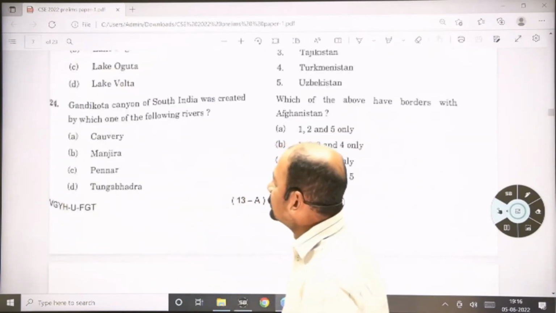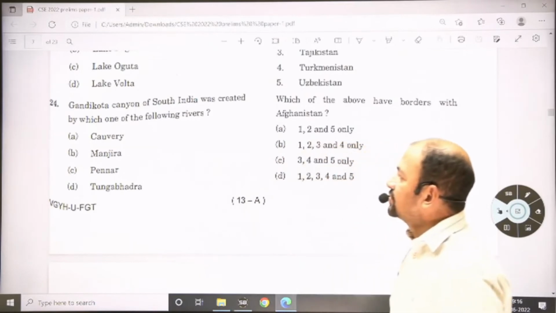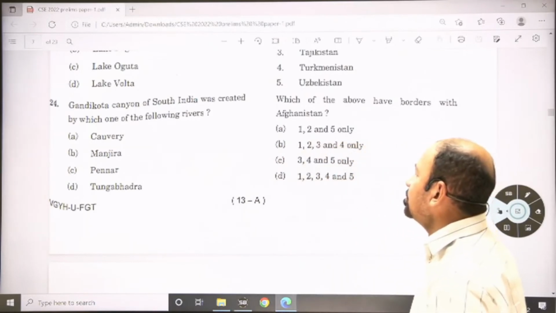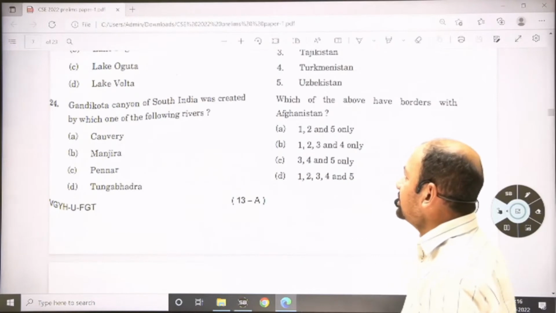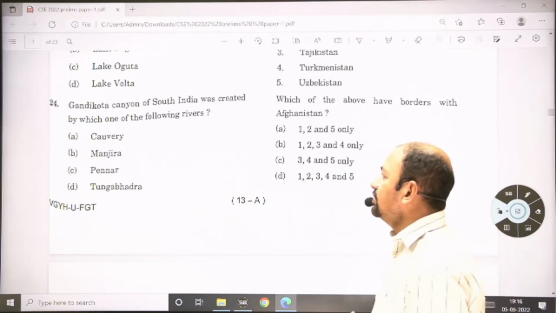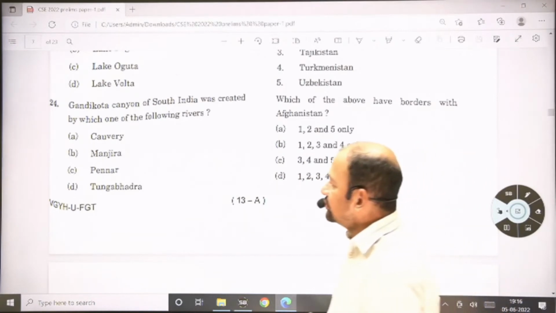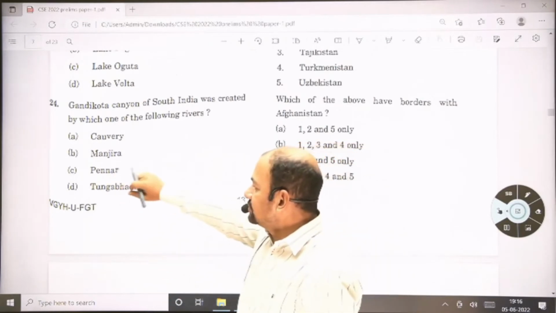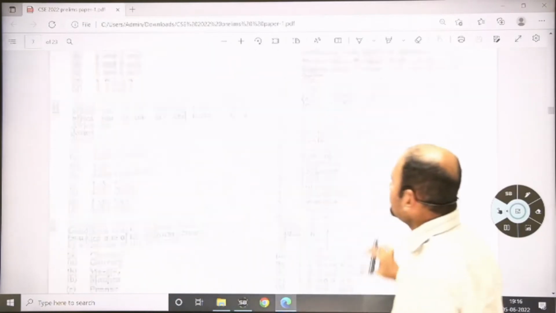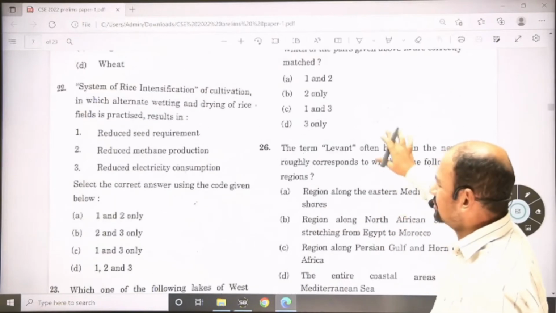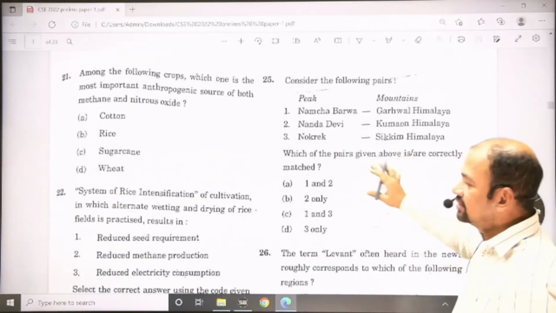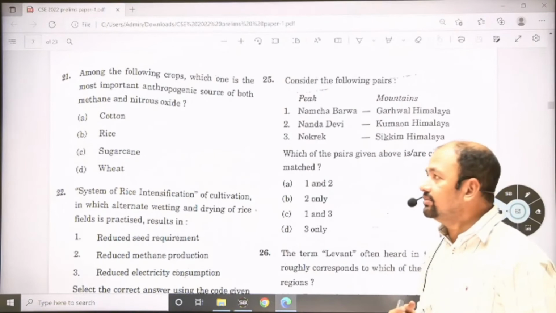Question number 24. Gandikota Canyon of South India was created by which one of the following rivers? The answer for this is river Pennar, option C. Directly conceptual questions are not asked much; directly map based questions are the majority.